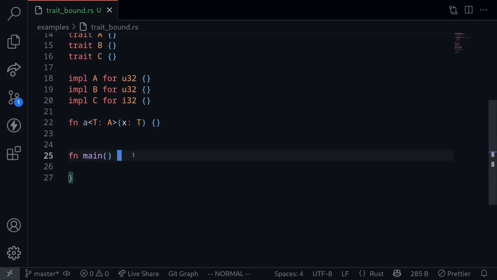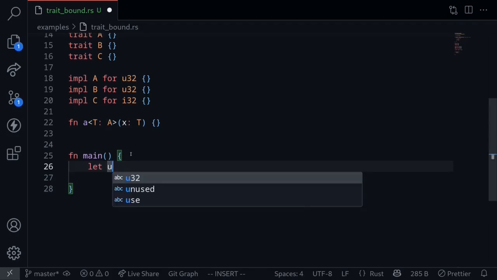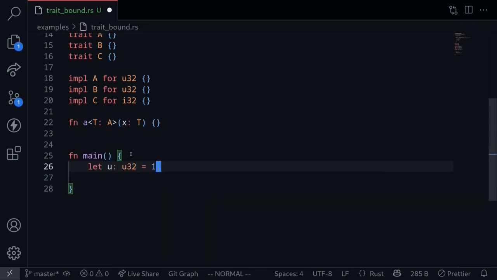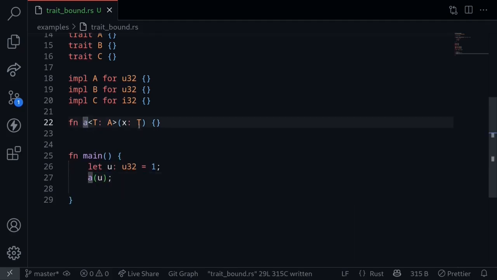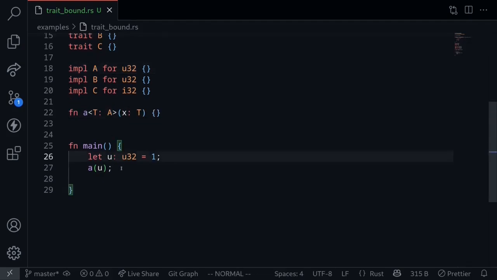Let's actually call this inside the main function. In our example, trait A is implemented by U32. So let's create a U32. Let's say that U of the type U32 equals 1. And we'll be able to call the function A passing in U, since the function A takes in an input that implements the trait A. In this example, we won't be able to pass an I32 into the function A. This is because I32 does not implement trait A.